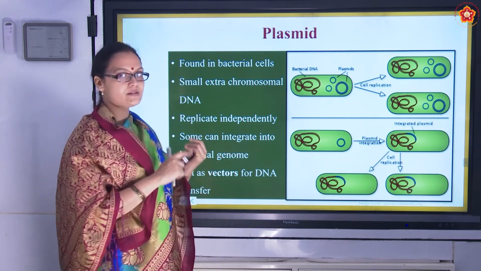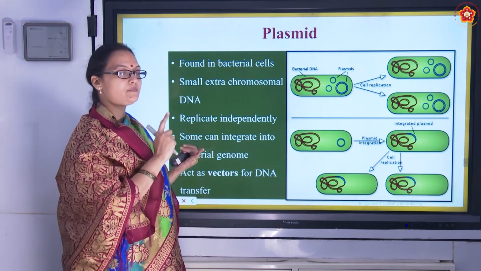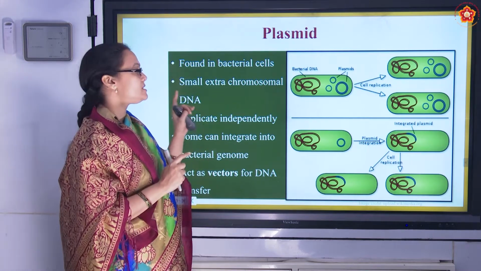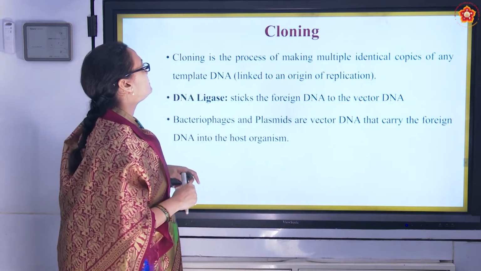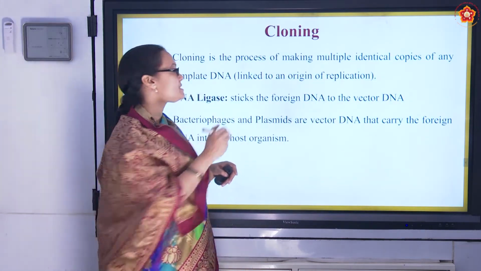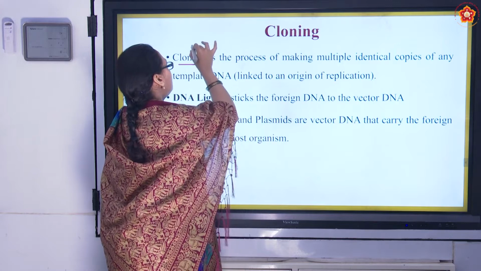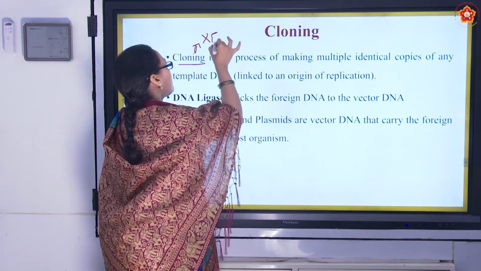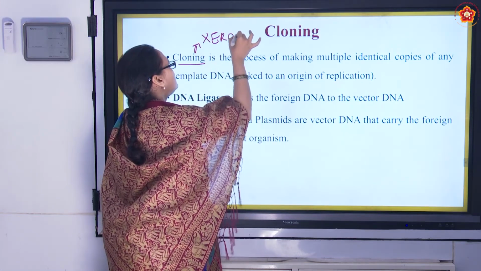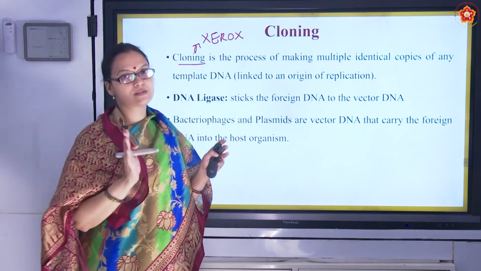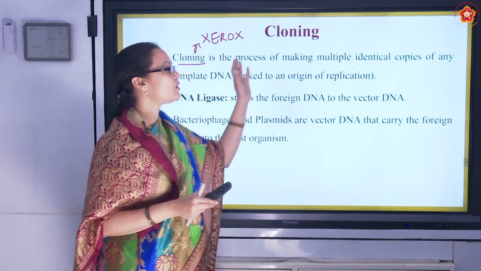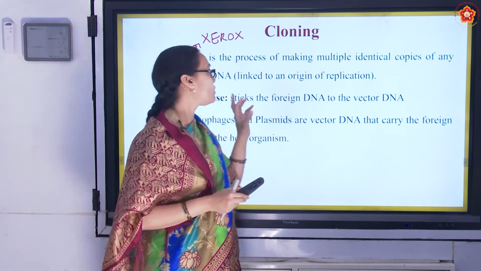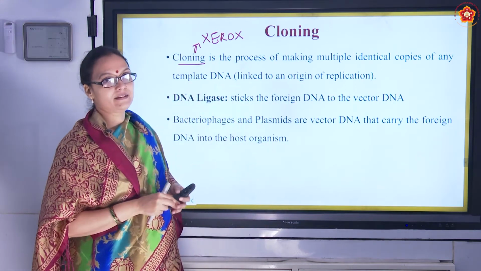We spoke about restriction enzymes which make a cut. Then we spoke about the site. Then we spoke about the vectors. Next, what do we do? Cloning. Cloning is just like Xerox. So whenever you read this term, cloning, think of a Xerox machine. So what does cloning do? It makes multiple, identical copies of the template DNA.